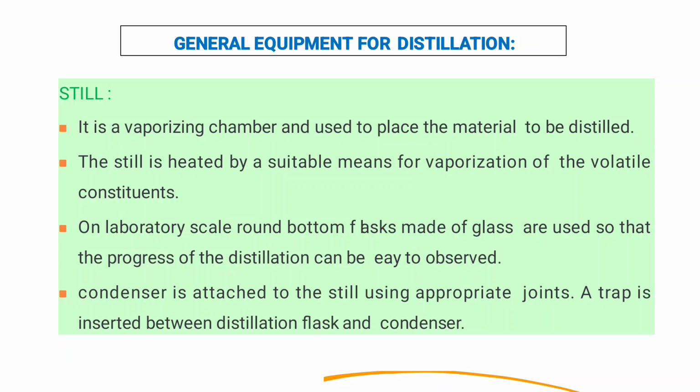In laboratory scale, a round bottom flask is used for the distillation process. This round bottom flask is made of glass, and we use glass because the distillation process can be easily observed. The condenser is attached to the still using appropriate joints. A trap is inserted between the distillation flask and condenser.